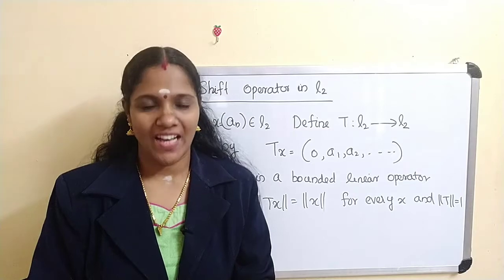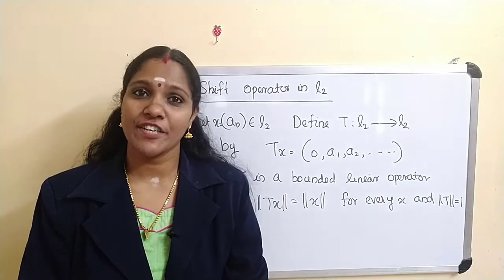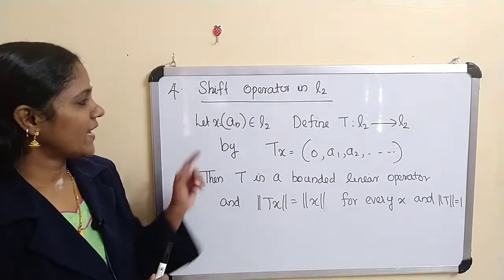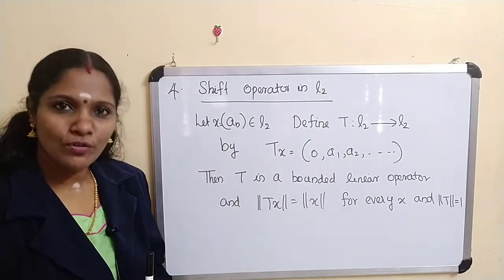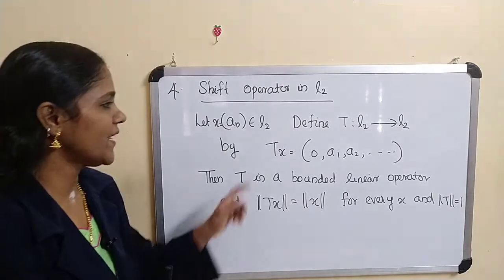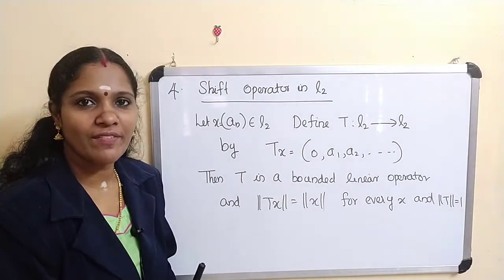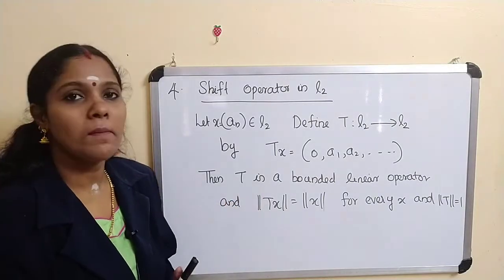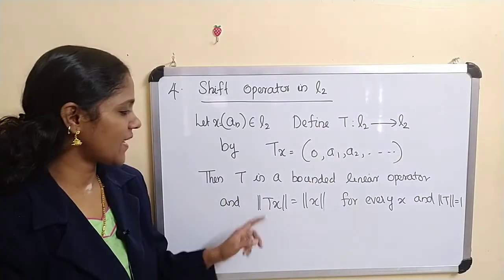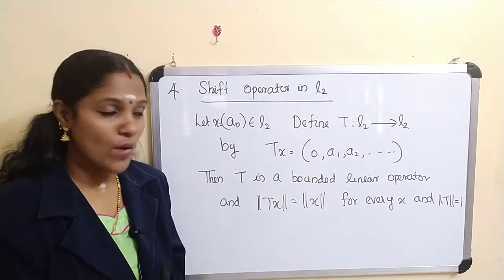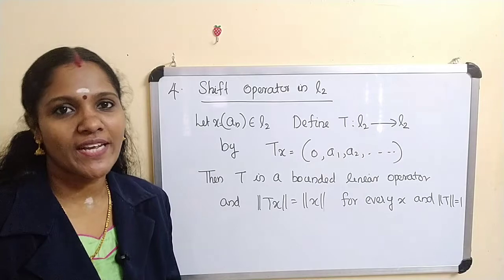Now the fourth one is the shift operator in L2. For x equal to an belonging to L2, we define T from L2 to L2 by Tx equal to 0, a1, a2, etc. Then T is a bounded linear operator, and we have to prove norm of Tx equals norm of x for every x, and also norm of T equals 1.